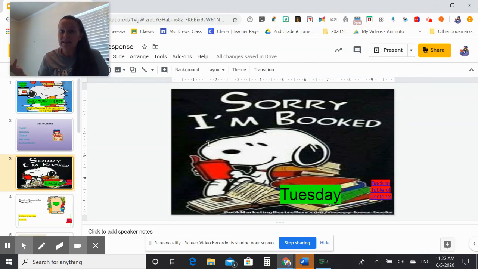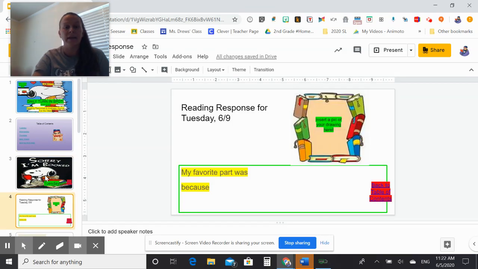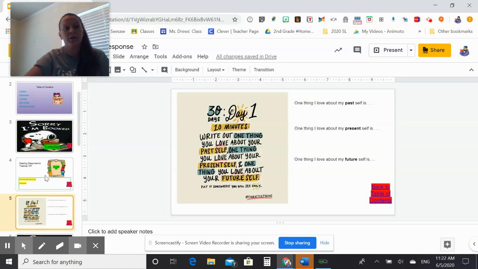There's Snoopy, like I said, but he doesn't have any work right there. He's just saying, hey, here's your book work. Again, over here, it's highlighted. I'm going to use my arrow key to go down, and then there I am on my reader's response slide. I'm going to have to do this in my independent time, but using that arrow again on my keyboard, I also have a kindness slide to try to do today. So I'm trying to do that in my independent time. If I need to do my kindness journal at another time, then I can do that.